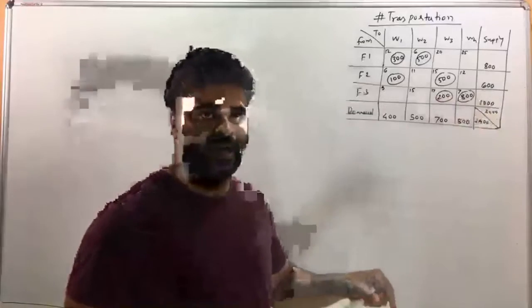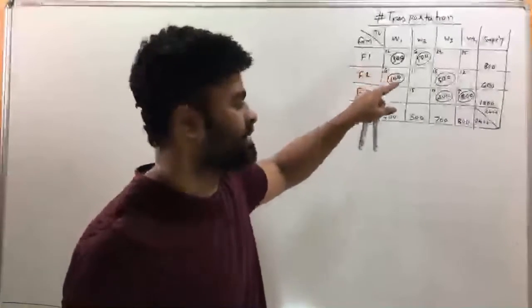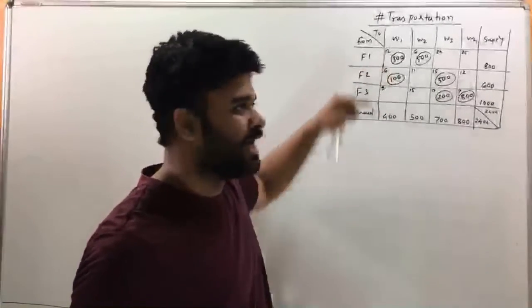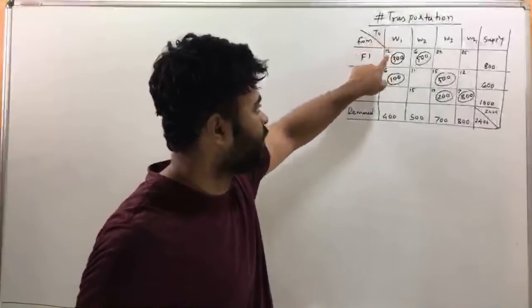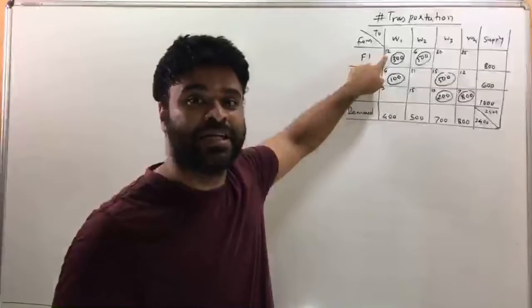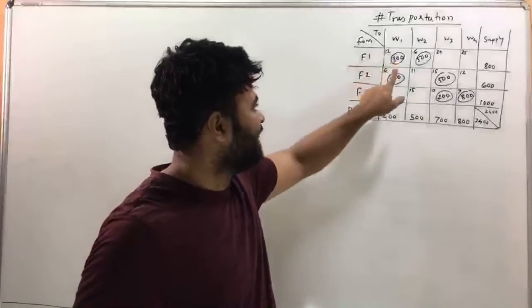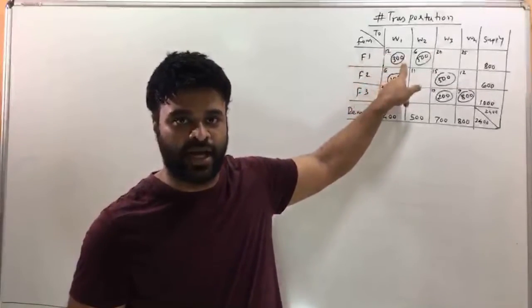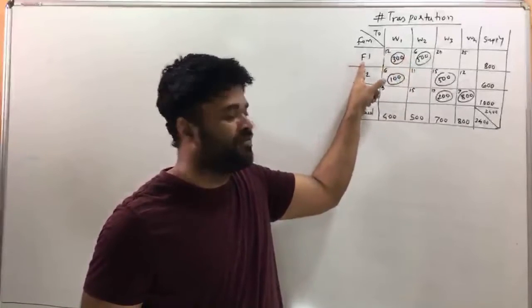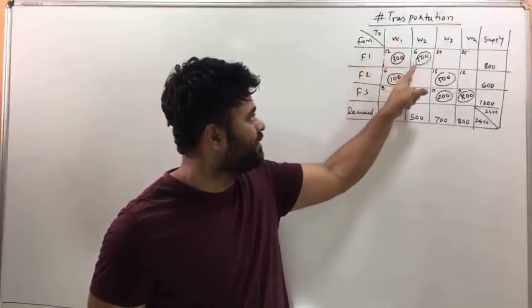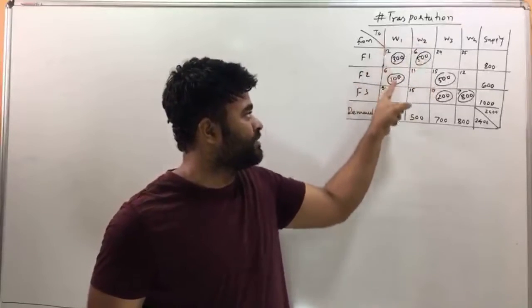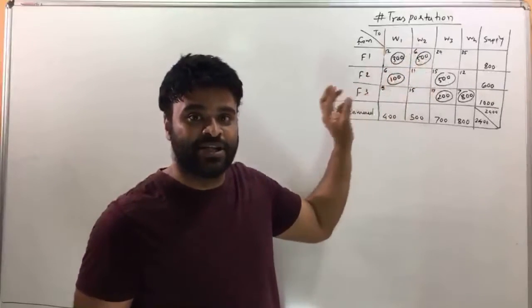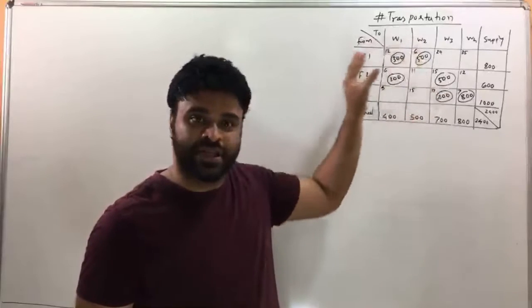Now I just wanted to explain to you what these numbers are all about. It is given that from factory 1 to warehouse 1, the cost of transportation is 12 rupees per unit, and we are transporting 300 units. So there are 300 goods going from factory 1 to warehouse 1. From factory 1 to warehouse 2, 500 units are transported. From factory 2 to warehouse 1, 100 units are transported. All those details are given to you in this problem.